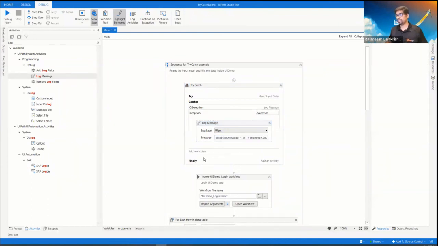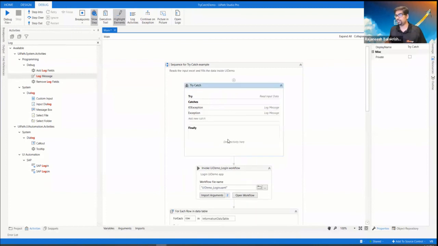So still it works. And the finally will execute whether it is a business exception or a system exception. If an exception occurred and it is handled, the finally will execute. And if the try works fine, then it executes too. So each time, pass or fail, it executes. But we need to handle the exception. If we are not handling it, then the finally will not be executed. When it comes through the try and catch, the finally is executed every time, except when it is not handled correctly.